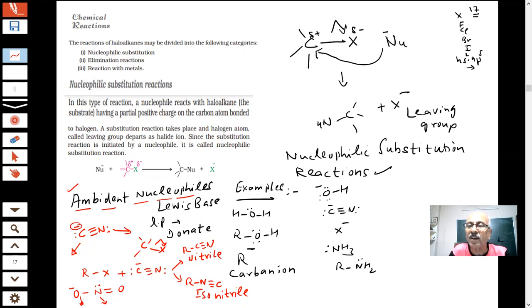In all those which we showed earlier, there is only one nucleophilic atom. But in ambident nucleophiles, you have two atoms which can act as nucleophiles. Therefore, there will be two types of compounds in such cases. And this is an important question for the paper. Okay.